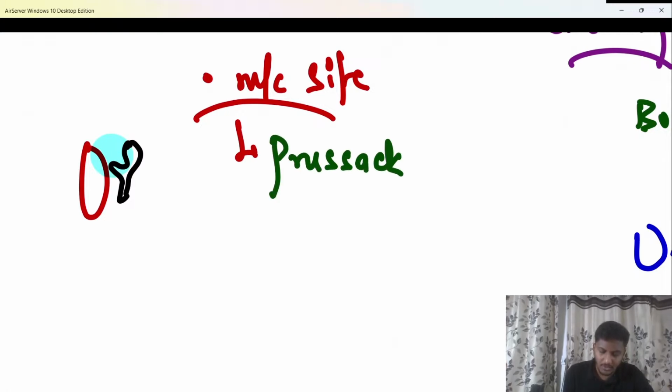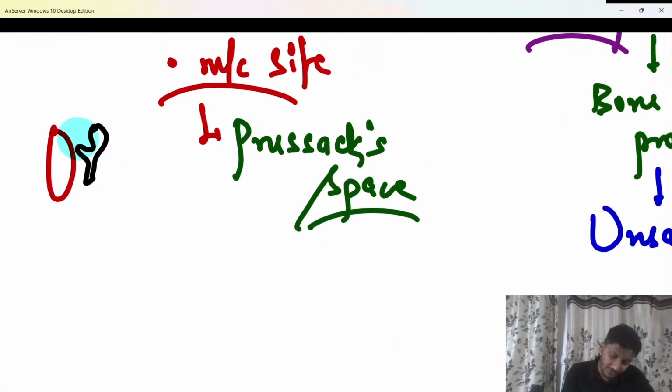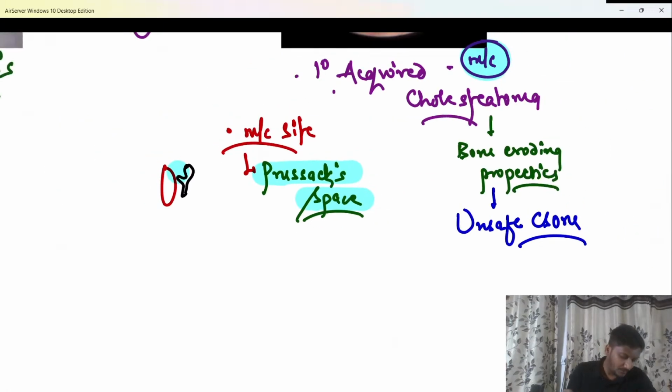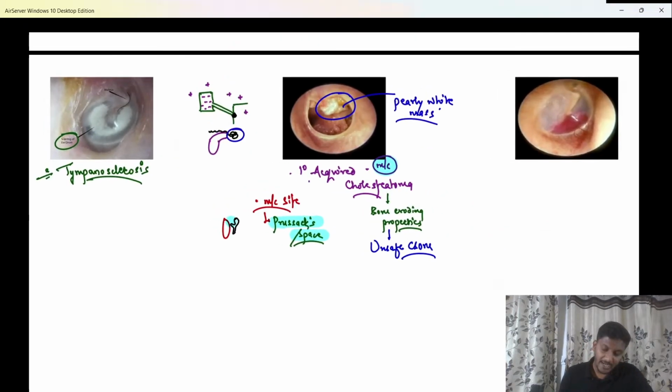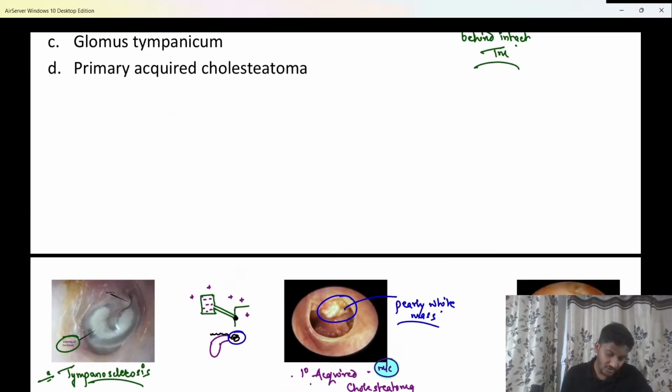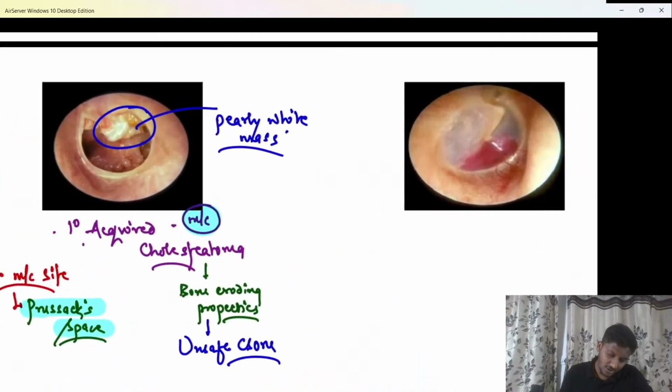This space between the pars flaccida and the malleus in the upper part of the middle ear is classically called the Prussak space. Do remember this one liner. This is known as the Prussak space. Very good. So Prussak space is considered the most common site for a cholesteatoma in the epitympanum or the attic. Clear? Shabash.